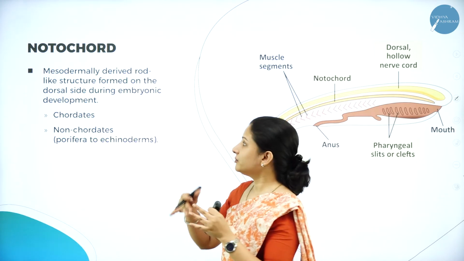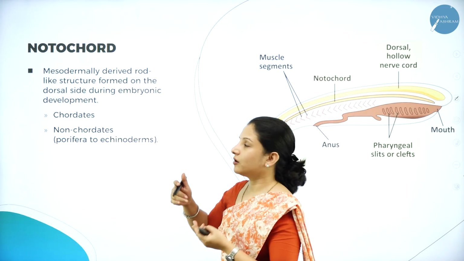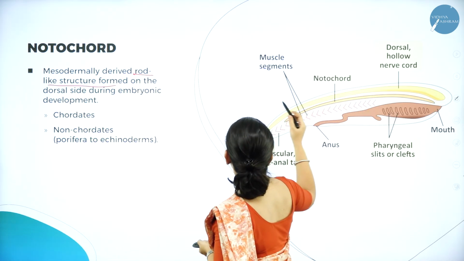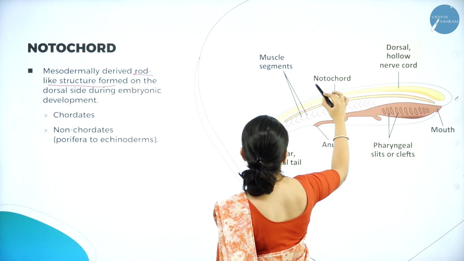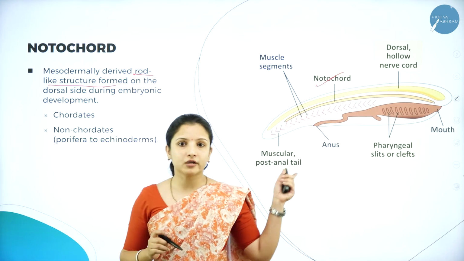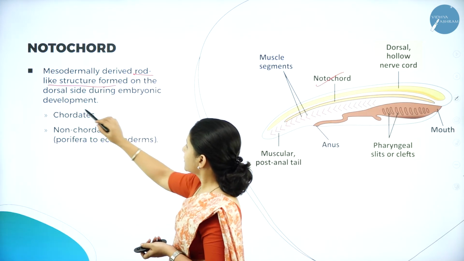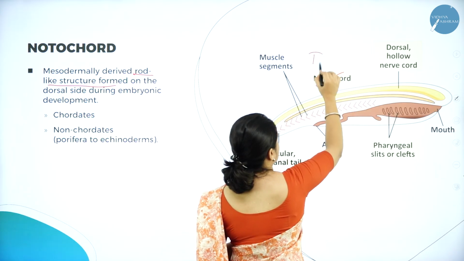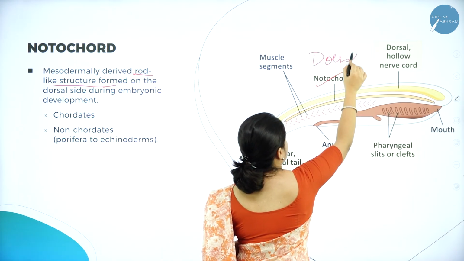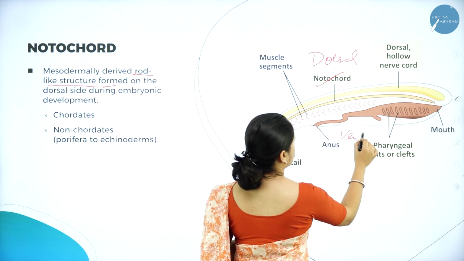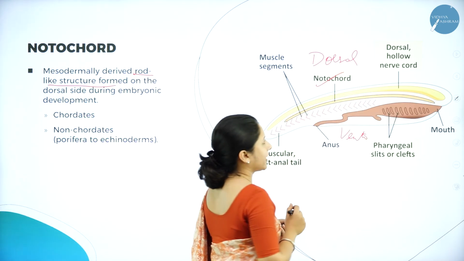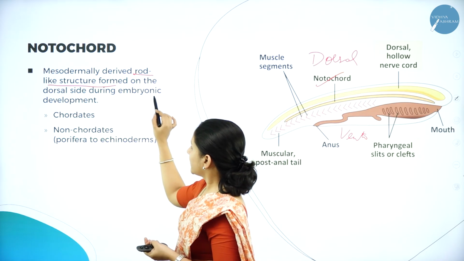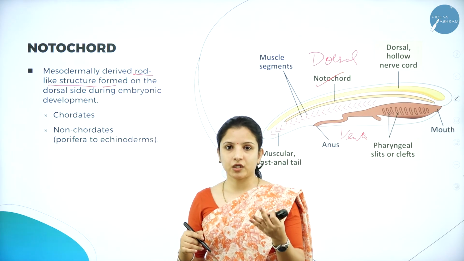When the mesoderm gets converted to a rod-like structure, this is the notochord. This rod-like structure is formed on the dorsal side. This is the dorsal side, and the lower one is ventral. On the dorsal side, you can see the cord-like structure present during embryonic development.